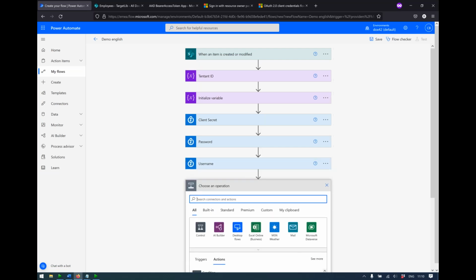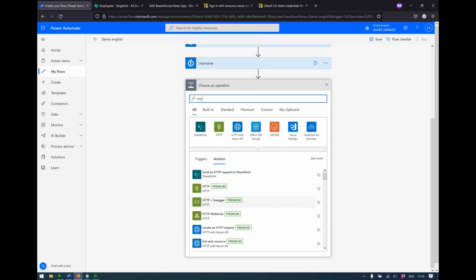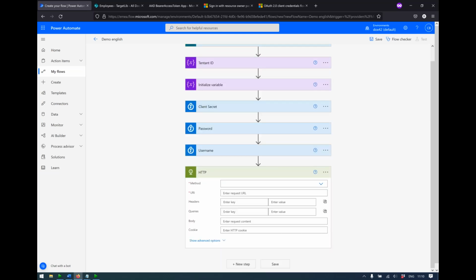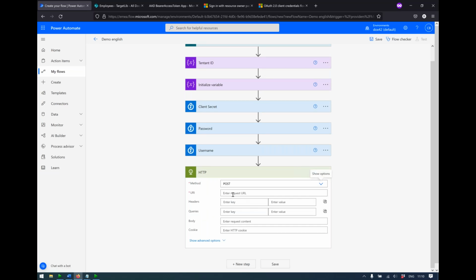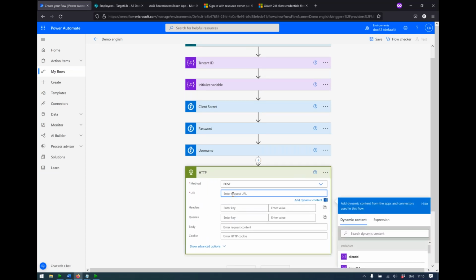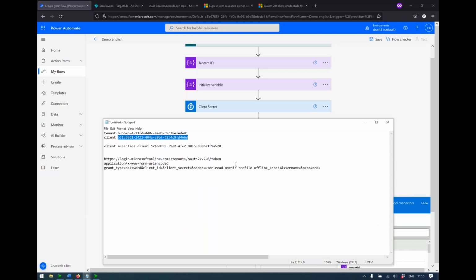All right. So you just type in HTTP, and now we are going to use post here. For the URI, you are going to use the token URI from Microsoft.